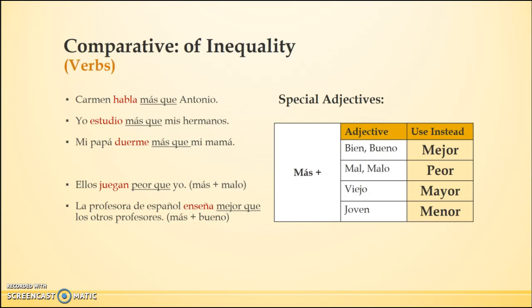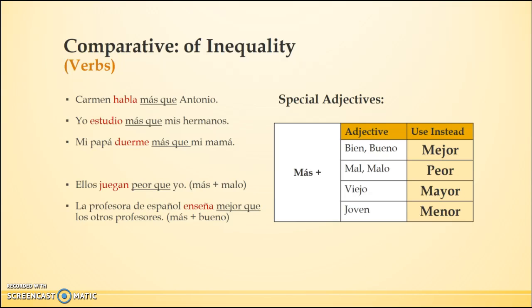Now, I mentioned earlier that when dealing with comparatives of inequality, and specifically verbs, you can highlight how the action is done by including an adjective. They play worse than I do. It's still comparing the action of playing, but I'm adding in an adjective there to just modify and snazz it up a bit. So now I still have to look at my verb and conjugate it to the original subject, which is ellos, so I have juegan.